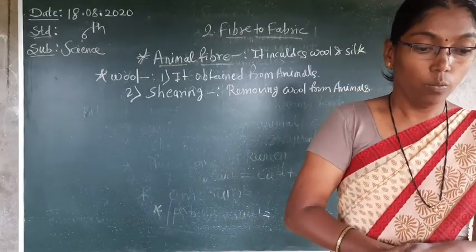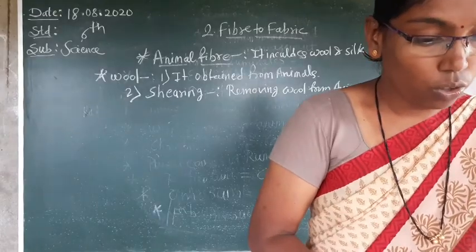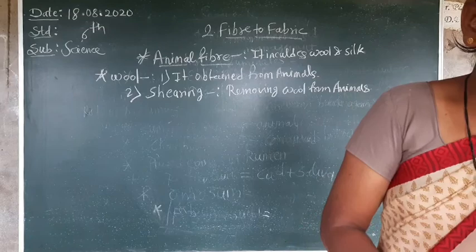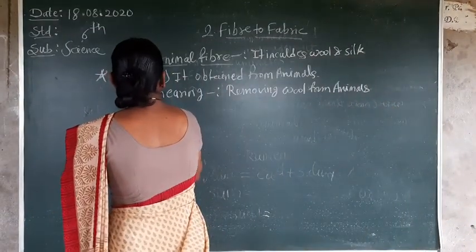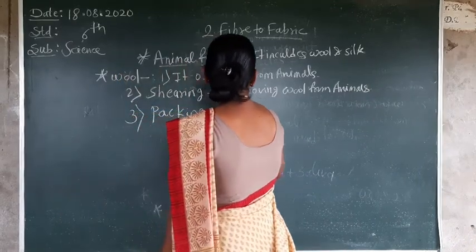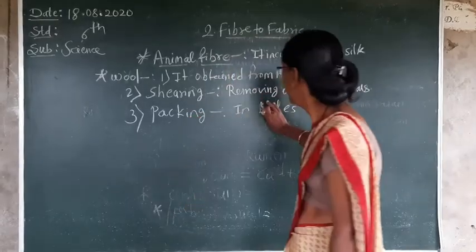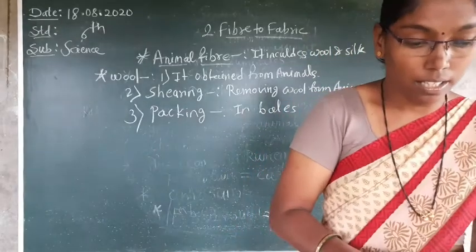After shearing, the wool is packed in bales. Don't forget, packing in bales. It is removed from the animals, but that wool is packed in bales.